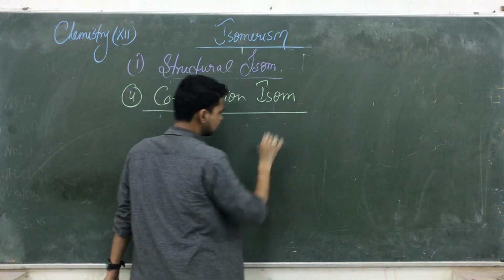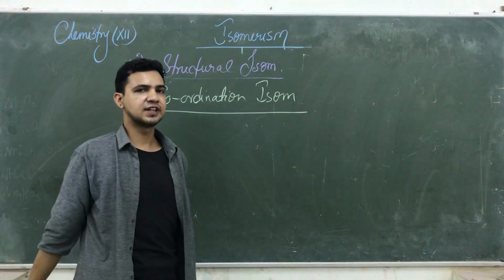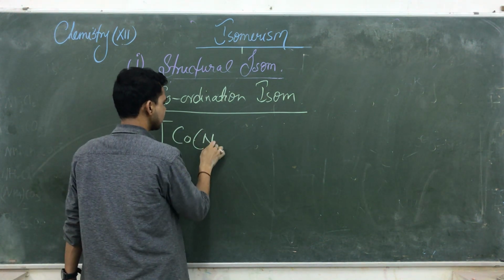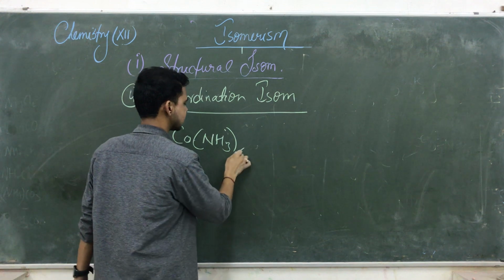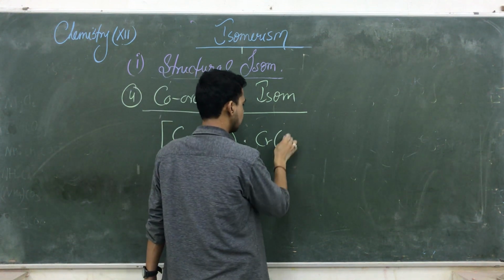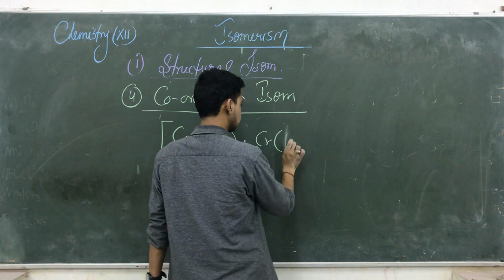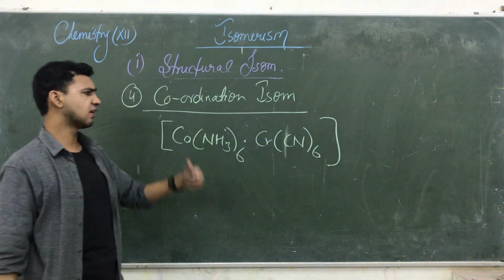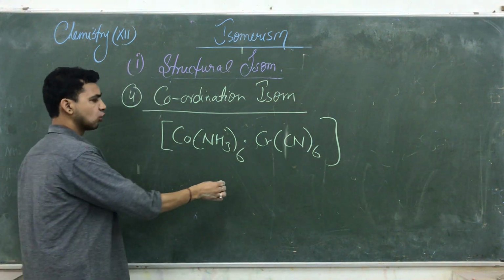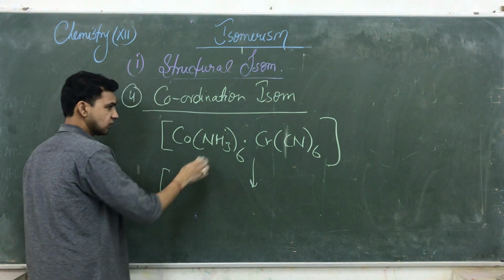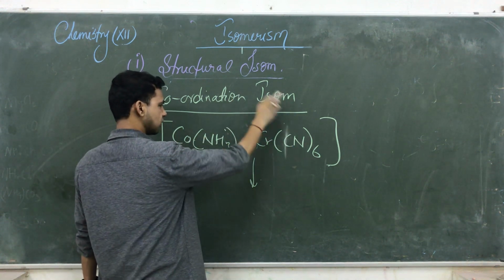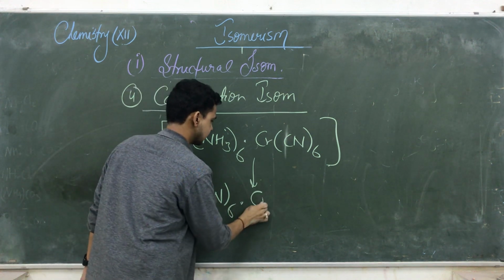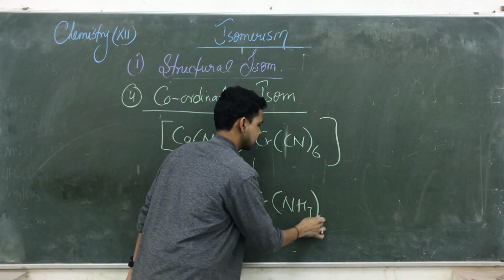In this case, the ligands change their positions, like Co(NH3)6. We also have Cr(CN)6. The compounds have the same chemical formula, but if we draw the isomers, these ligands come here and those ligands go there: Co(CN)6 and Cr(NH3)6.